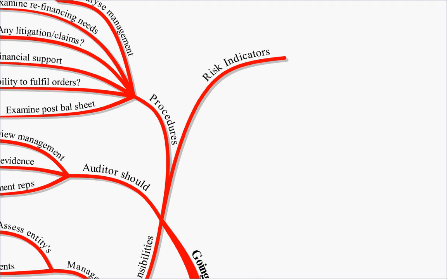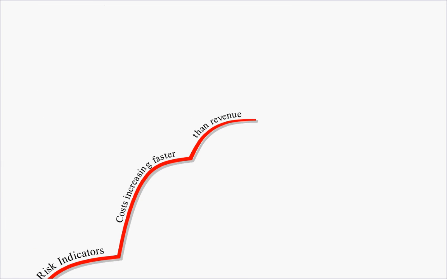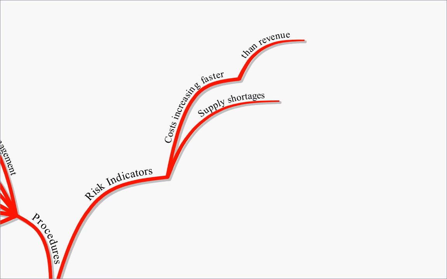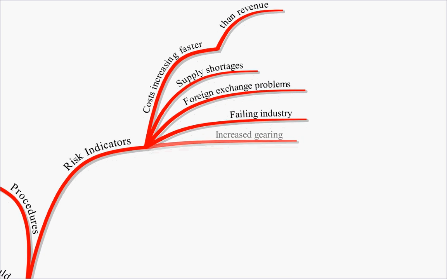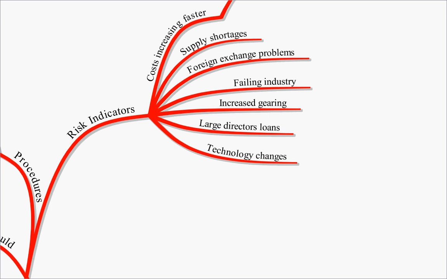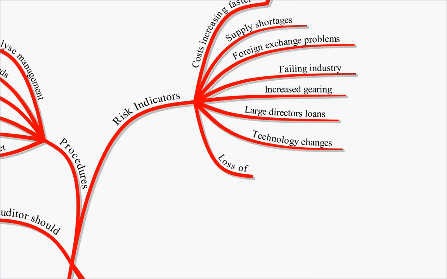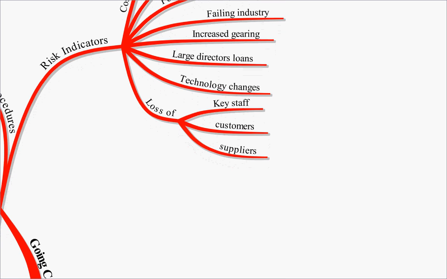So, what indicators should we be looking for from these procedures? Well, first of all, if your costs are increasing faster than your revenue, that'll be a key going concern risk. If you're having supply shortages, foreign exchange problems, if it's a failing industry, if your gearing is increasing, if there are large loans from directors to the business, if technology is changing very rapidly and you can't keep up, or indeed the loss of key staff or of key customers, both indicators that going concern could be an issue. As well as that, we could lose a key supplier.